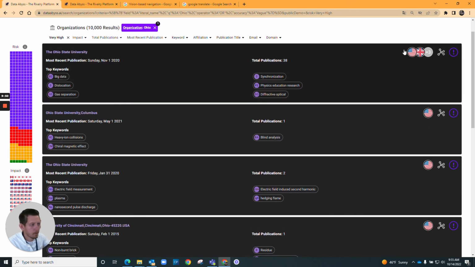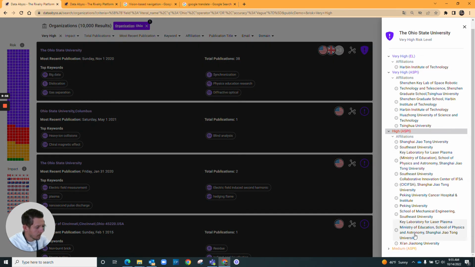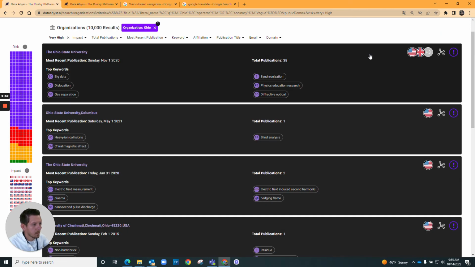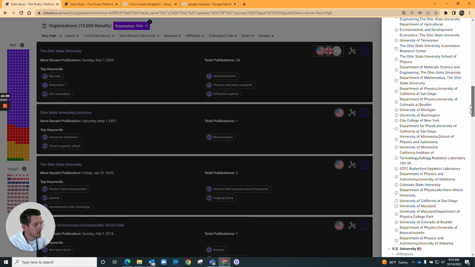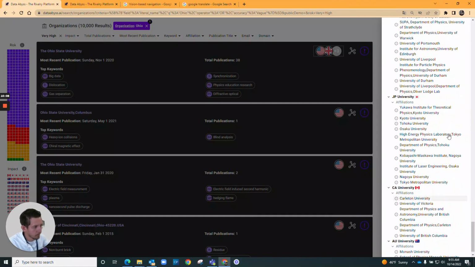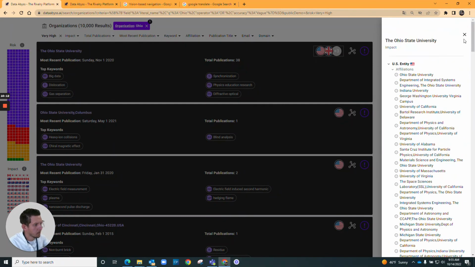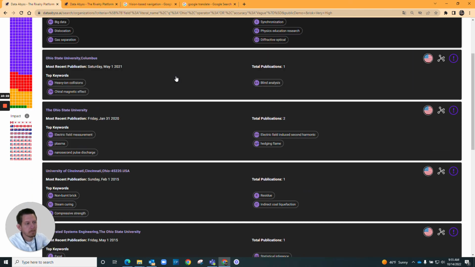And here you have Ohio State University. They're very high risk entities, medium risk entities, over here on the right, and also maybe instances where they're collaborating internationally with other U.S. universities, universities out of Japan and Canada and Australia, that could also be kind of co-collaborating with Chinese entities, because again, remember, all this data is focused on Chinese publications.